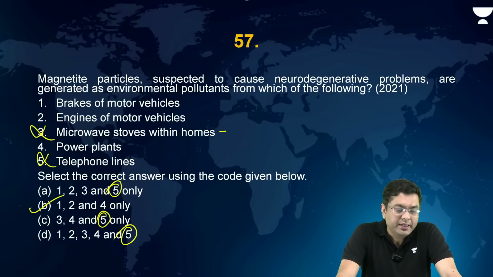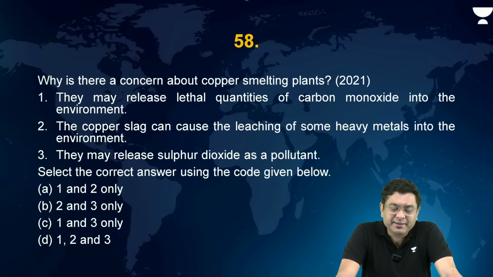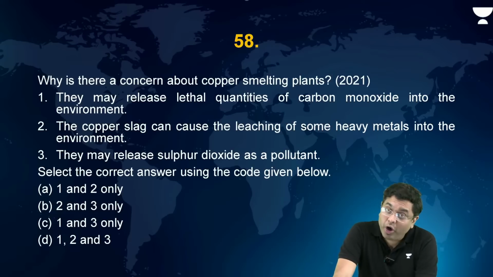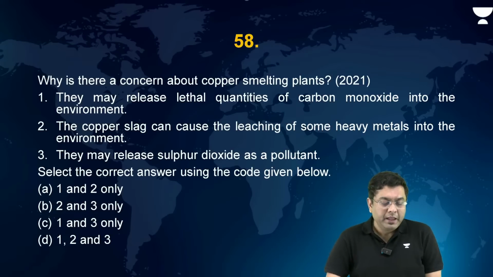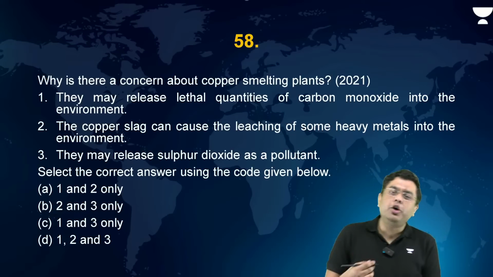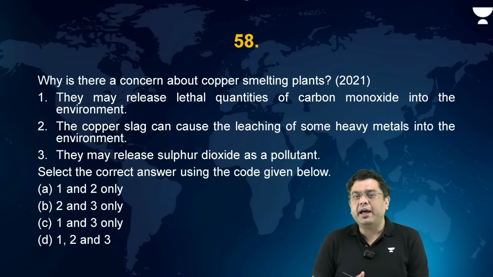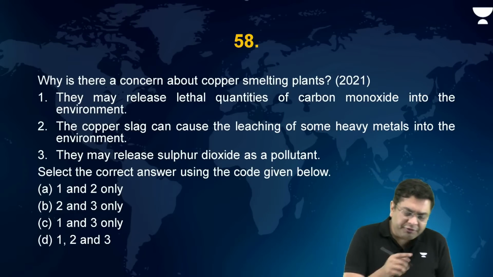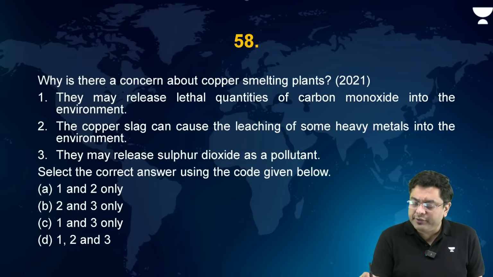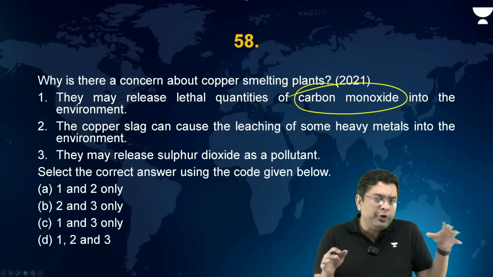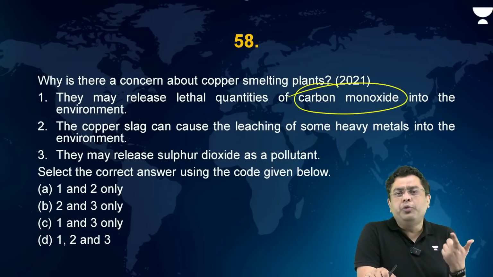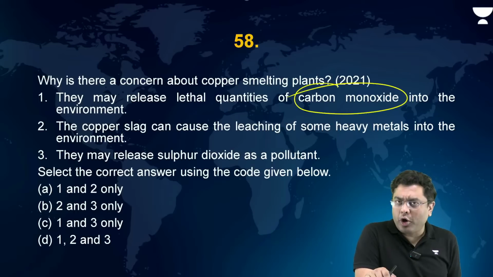Okay? Now, why is there a concern about copper smelting plants? The process of smelting of copper. They may release lethal quantity of carbon monoxide into the environment. The copper slag can cause the leaching of some heavy metals into the environment. They may release sulfur dioxide as a pollutant. Now the first statement, they may release lethal quantities of carbon monoxide. Now you see, copper smelting is what? From the ore you get the pure copper form.